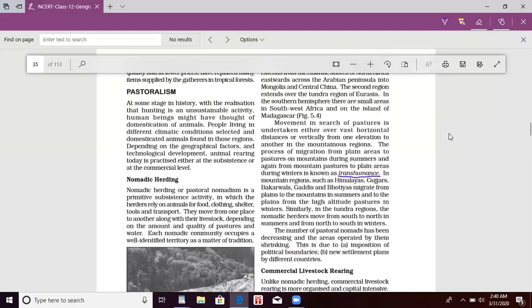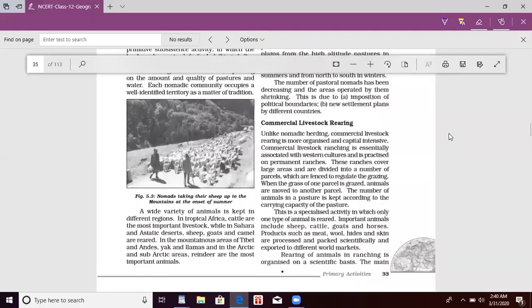Now coming to commercial rearing, livestock are also reared for commercial purposes. Unlike nomadic herding, there are ranches. Ranches are big fields which are used for animals, and these ranches are further divided into parcels. Parcels means small pieces. The number of animals in a pasture is kept according to the carrying capacity of the pasture.